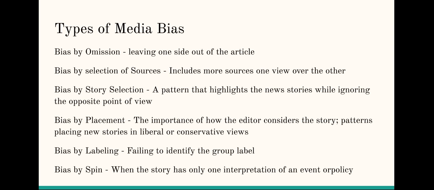And with bias by spin, it is when the story has only one interpretation of an event or policy. With this, you check which interpretation is observed. Many news stories do not reflect a particular spin, and so there are different ways to figure out if the media is biased based on how they perceive stories as well.